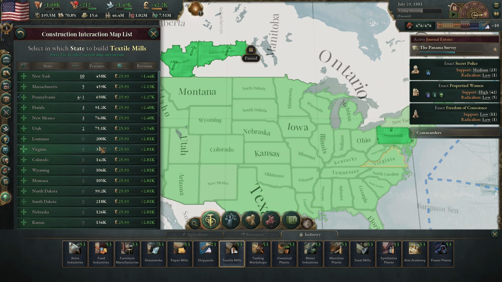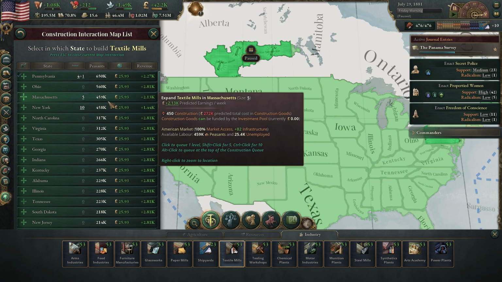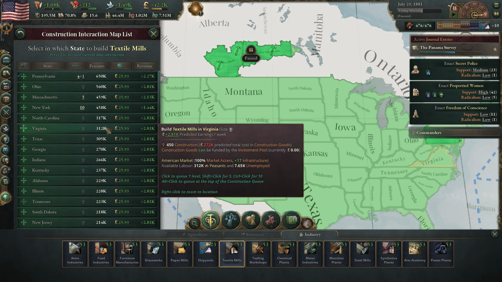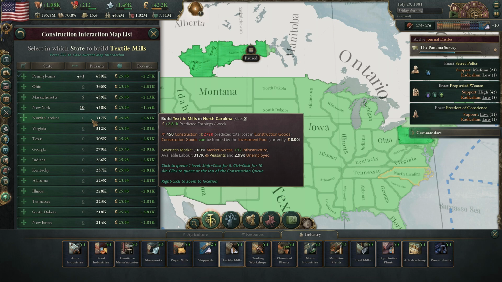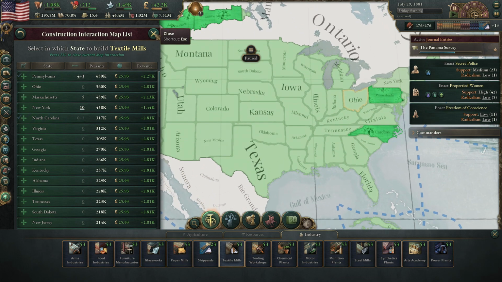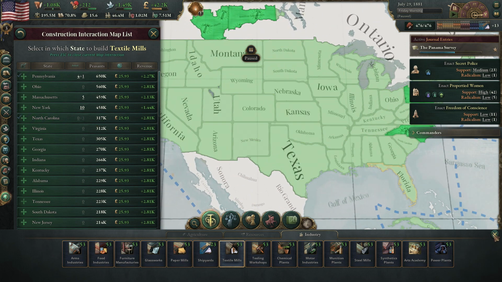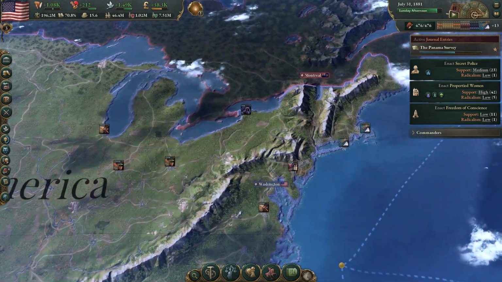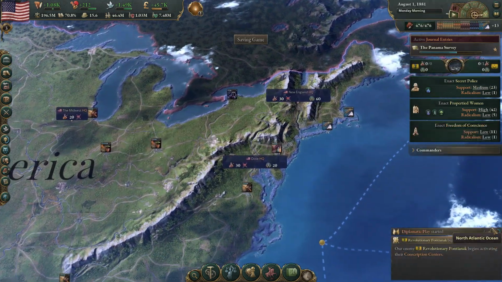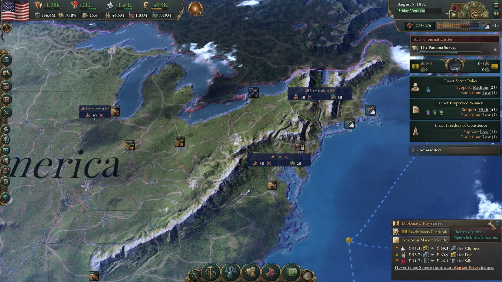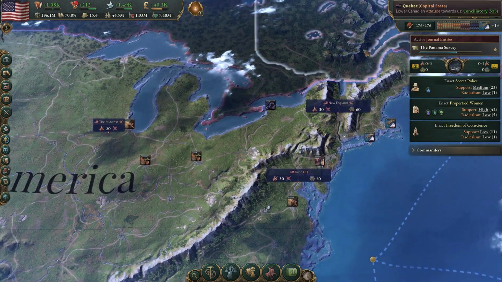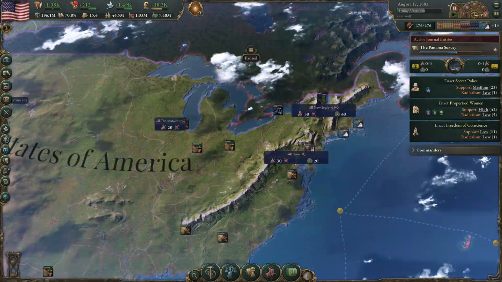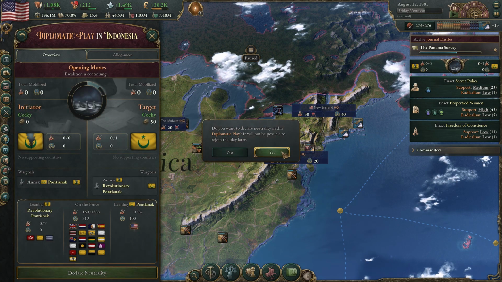We should probably increase this a bit more. Let me just see if there are any areas that have lots of peasants and don't have this besides Ohio. We've already built a lot in Ohio. Could do North Carolina. There we go. All right, excellent. So that'll keep them busy here, at least for a little while. Now we have so much building now that we really need to probably stack it up even higher. I was going to say we're not interested in being involved in this. Declare our neutrality.